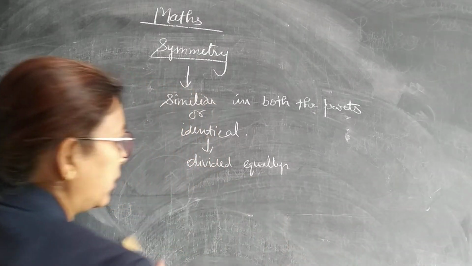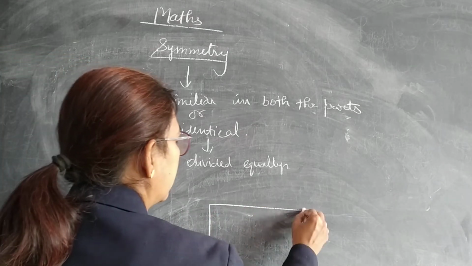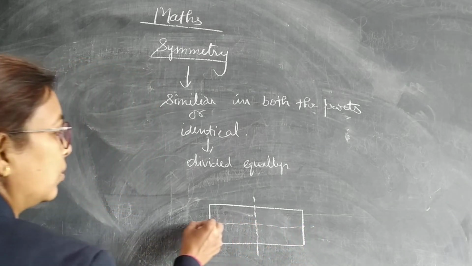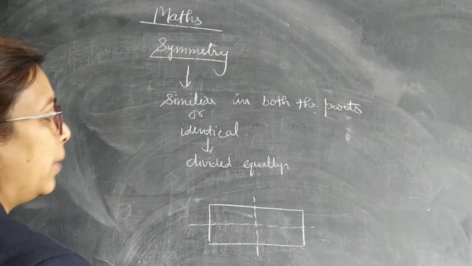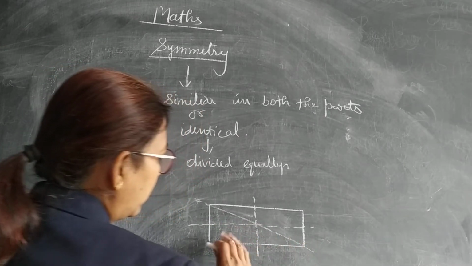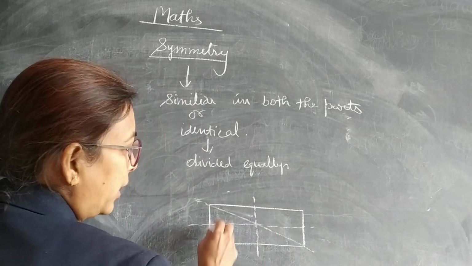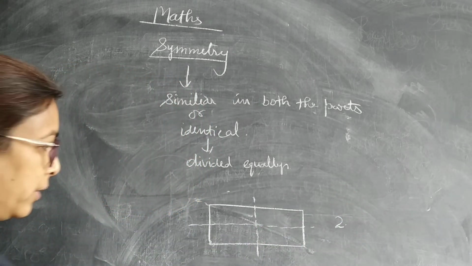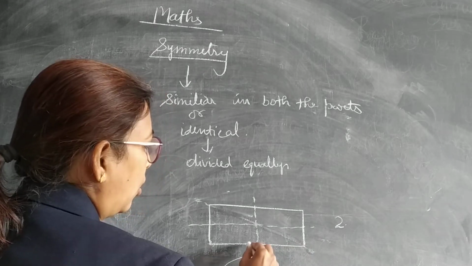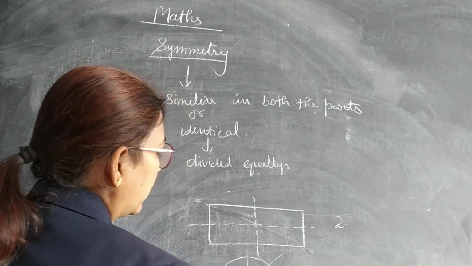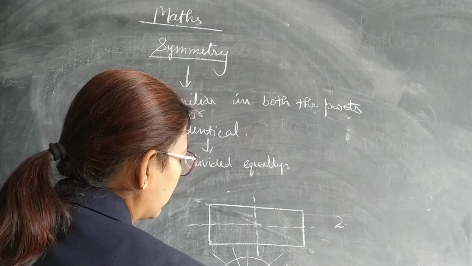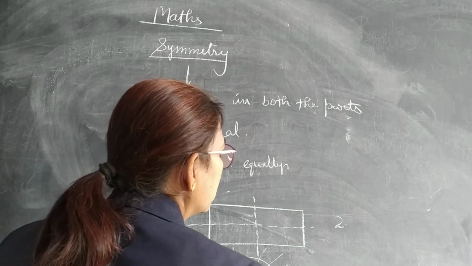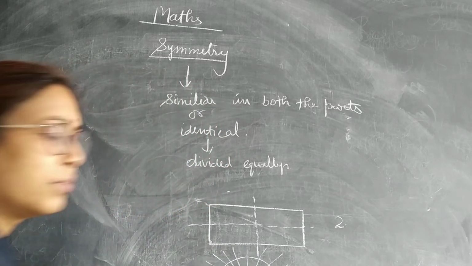Now let us consider a rectangle. We can easily fold by this, it will overlap on this. We can fold like this, we can overlap on this. But diagonally it is not possible. You can see the corner will come on that side. So that's why diagonally the rectangle is not possible. It has only 2 lines of symmetry. In the circle, a lot of lines of symmetry, vertical, horizontal, a lot. Diagonal we cannot say because in the circle there is no diagonal. We have all the diameters, and it has infinite lines of symmetry.